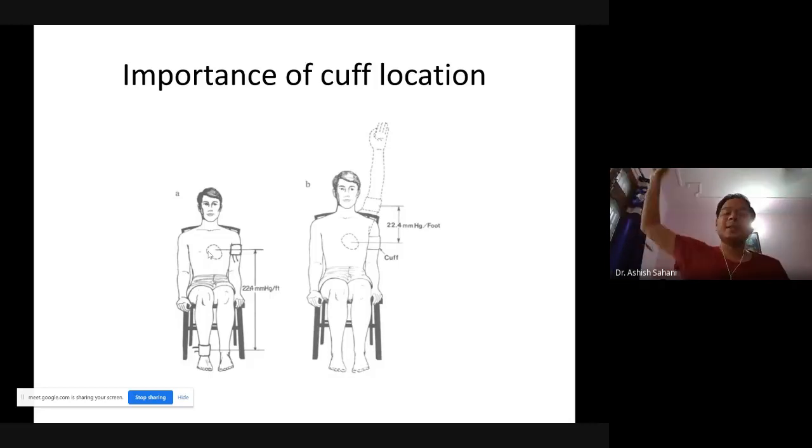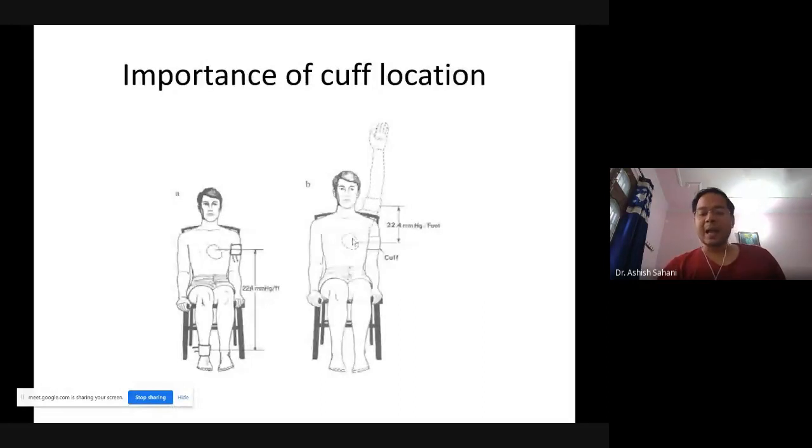If the patient is measuring something like this, what will happen is there will be addition of a rho g h factor. Rho is the density of the blood, g is the gravitational constant, and h is the height from the heart to the location where you are measuring the blood pressure. So there can be as much as a 24 millimeter mercury difference if there is a 1 foot difference in measurement. If you move your arm up and the difference from the heart to the location of the cuff is about 1 foot, you can expect a 20 millimeter mercury difference in the blood pressure measurements.